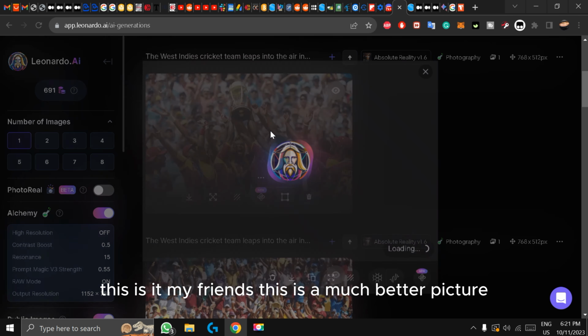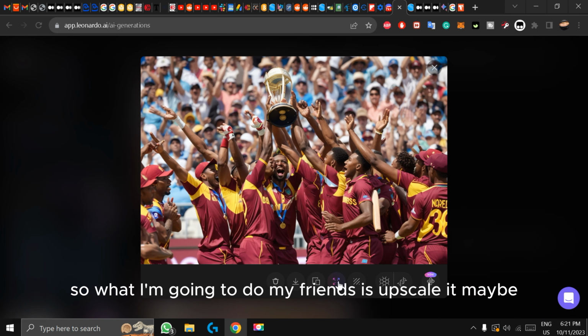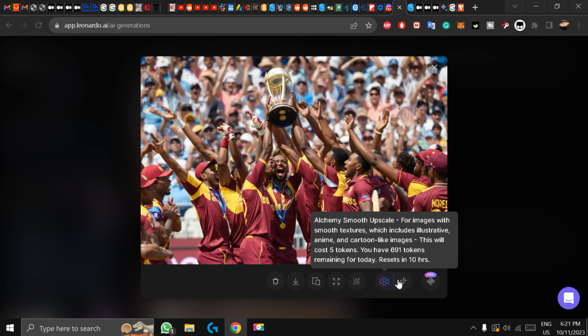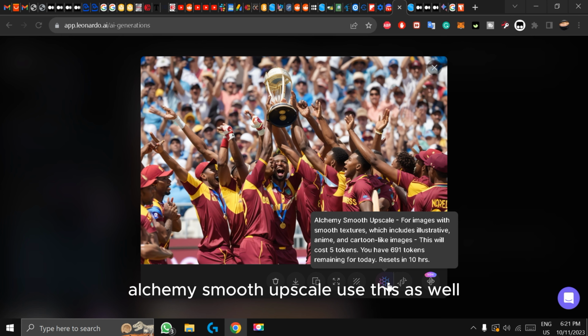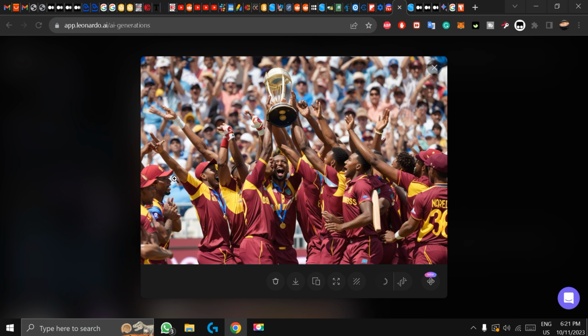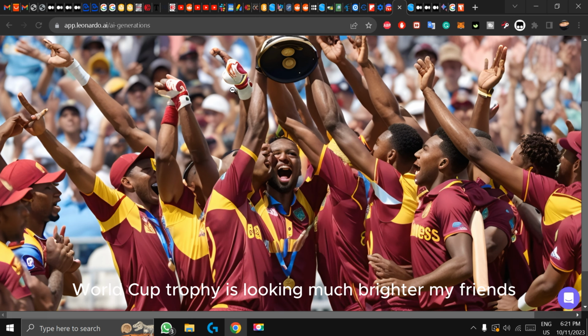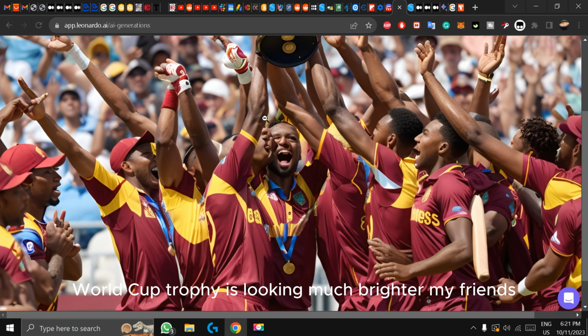This is it, my friends. This is a much better picture. So what I'm going to do, my friends, is upscale it maybe. Alchemy smooth upscale, use this as well. Upscale the image so it's looking much brighter. The World Cup trophy is looking much brighter, my friends.